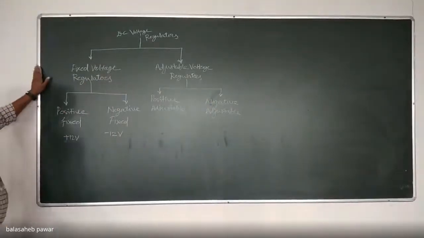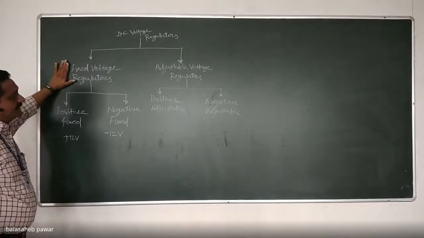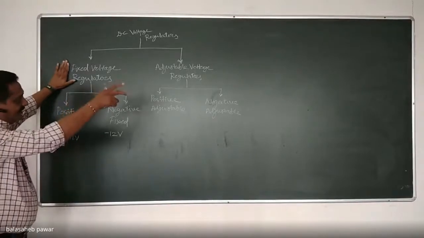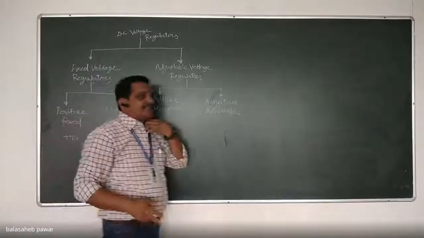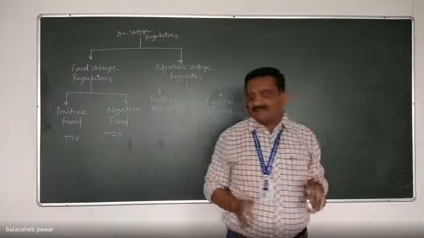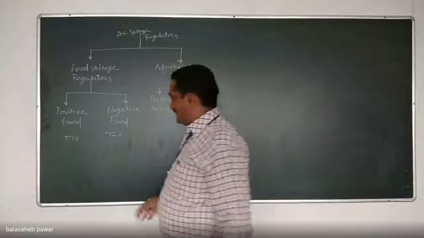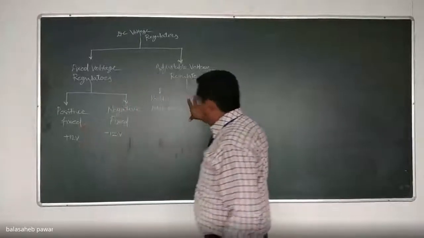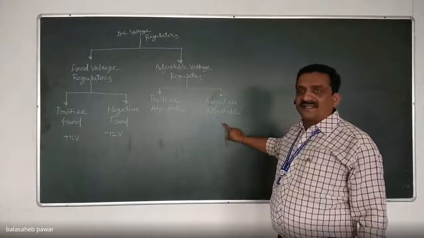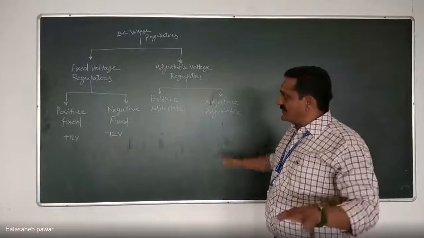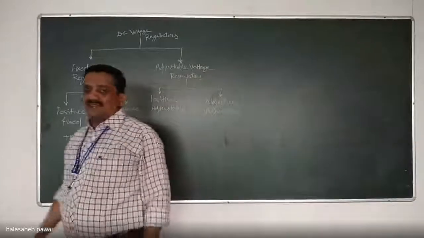Is it okay now? How are DC voltage regulators classified? Basically, it is fixed voltage regulator and adjustable. In fixed, there are two subtypes, that is positive fixed, which means the output of that device will remain positive as well as fixed. We can't vary it. And negative fixed means its output will be negative, and again we can't change it, right? In adjustable, again its output will be either positive adjustable or negative adjustable, right?